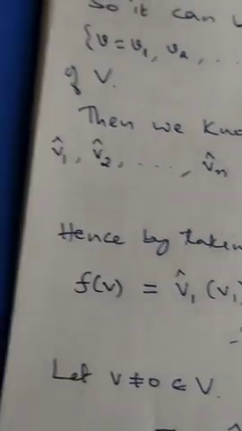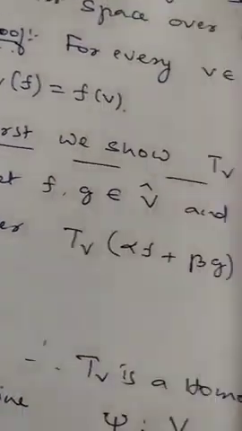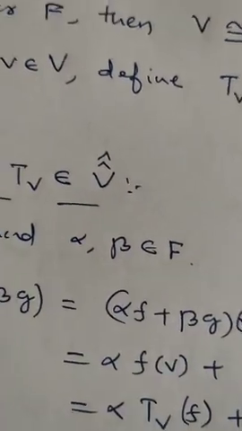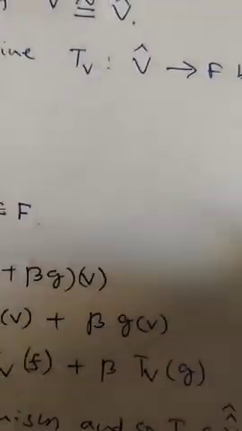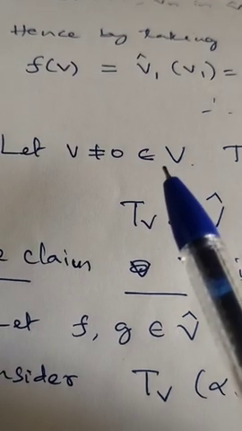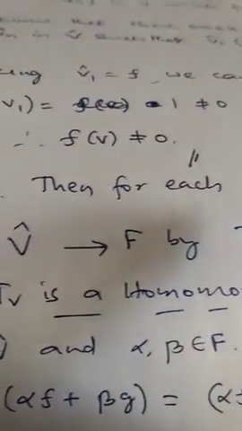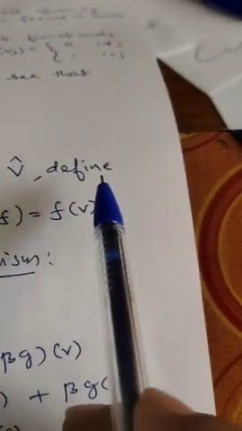Now let us take up the other discussion: the second dual of V, or the dual of the dual space. How does it look? Let us see.